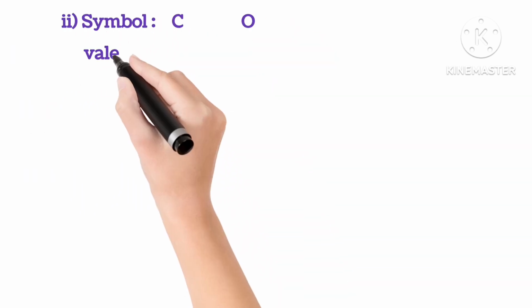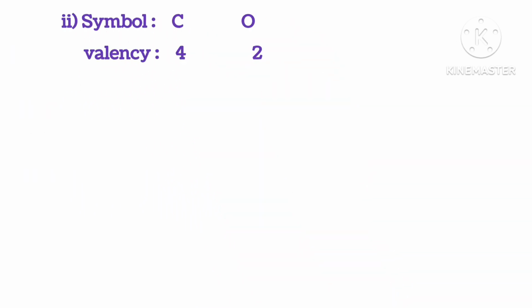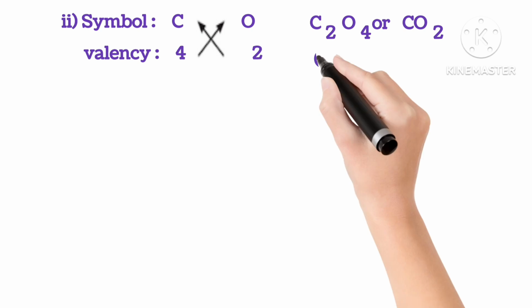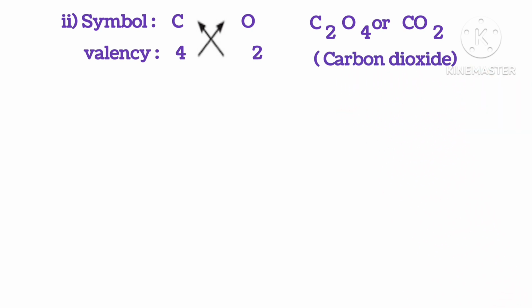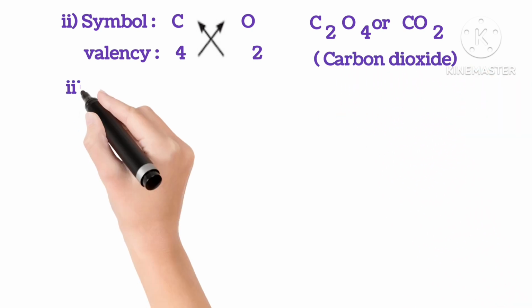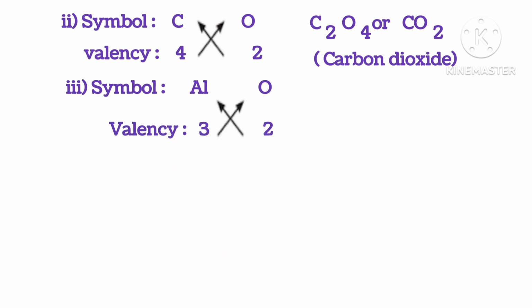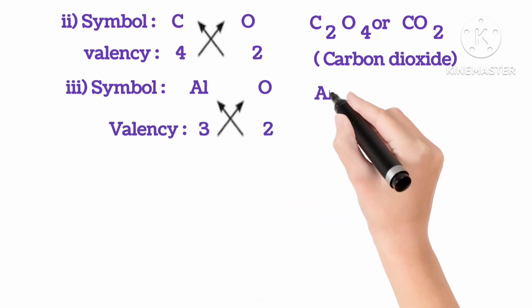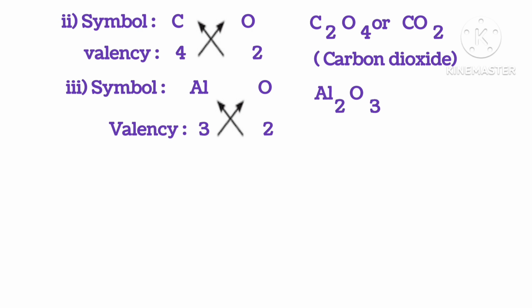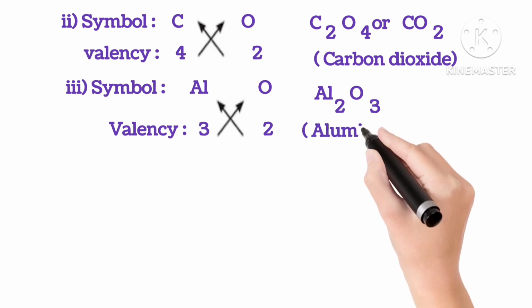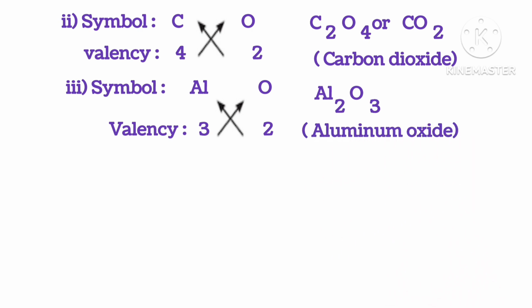Let's take another example. Symbols C and O. C has a valency of 4, O has a valency of 2. So now combining, crossing over, we get C2O4. So cancelling out, we get CO2, which is carbon dioxide. Similarly, for aluminium and oxygen with valencies 3 and 2 respectively, we get Al2O3, which is aluminium oxide.